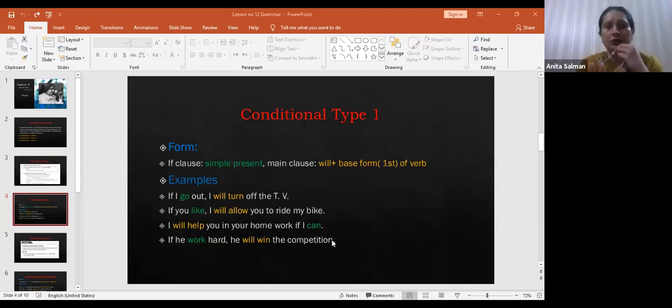Now I'll give you 1 minute. Within 1 minute, you can concentrate on these sentences. Look, all the green words are simple present tense, which are in the if clause. And the main clauses have the yellow verbs: will turn, will allow, will help, will win, right? And in the if clauses there is simple present tense, that is go, like, can, and work. Okay, if it is clear, just text me that it is clear, then we are going to move to the next. Yes, okay, good.